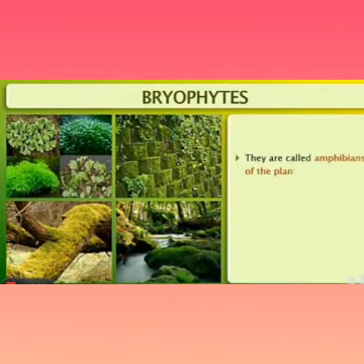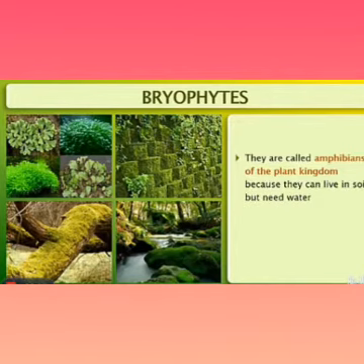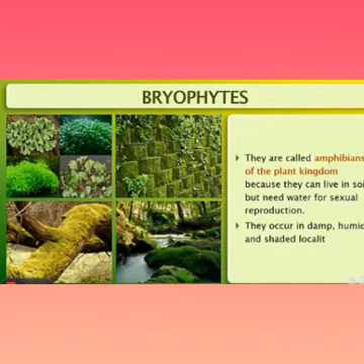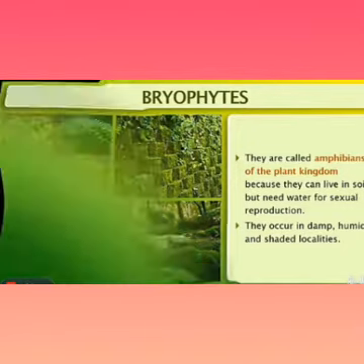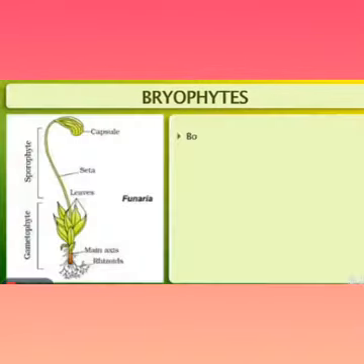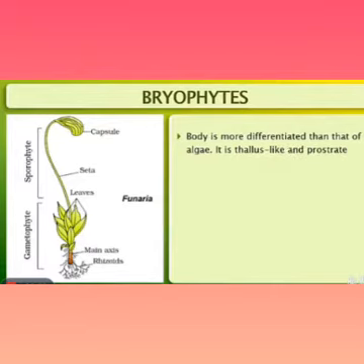Bryophyta are also called the amphibians of the plant kingdom because they can live in soil but need water for sexual reproduction. They occur in damp, humid and shaded localities. The dominant phase or main plant body of Bryophyta is differentiated from that of algae.